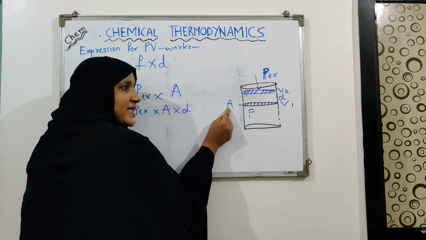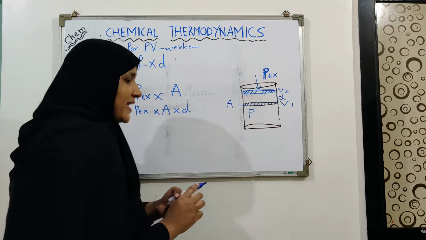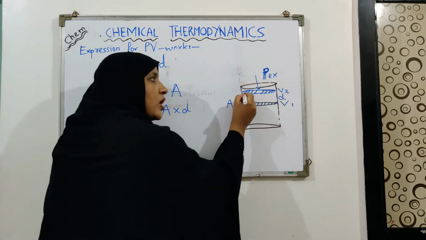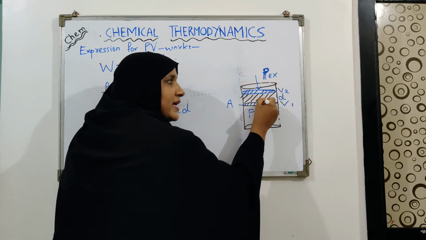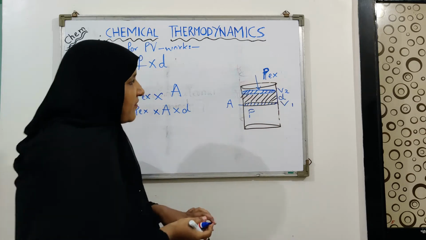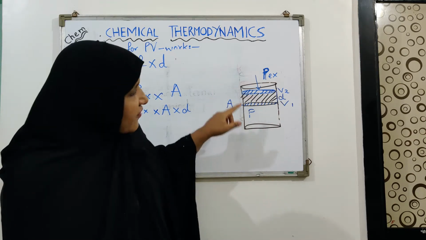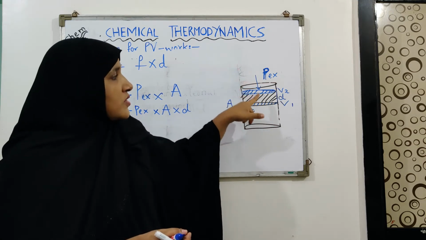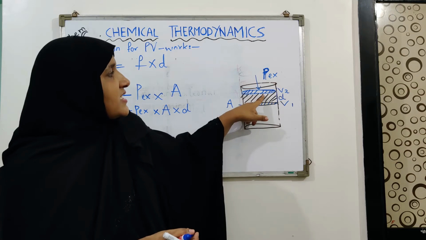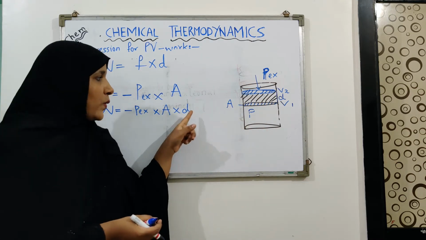When you multiply this area with the distance travelled, you will get what? The volume that has been increased. You will find that this is the volume which is increased due to the movement of the piston from V1 to V2. So you are finding how much change in volume is happening when you multiply A with D.